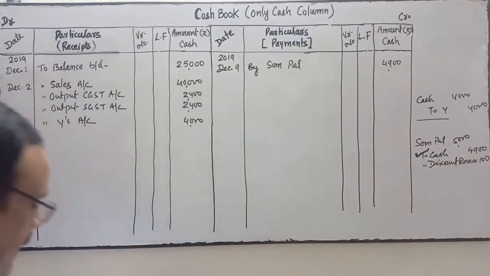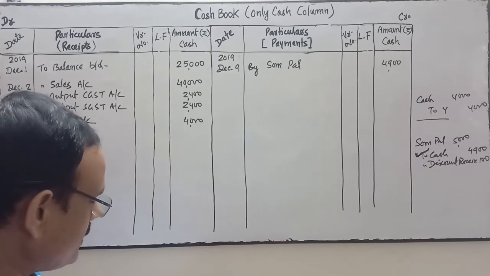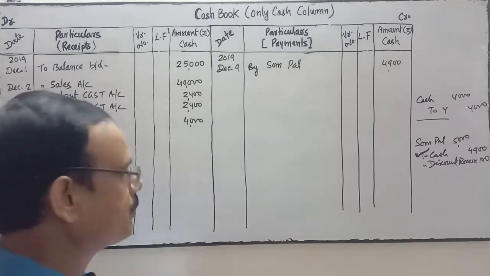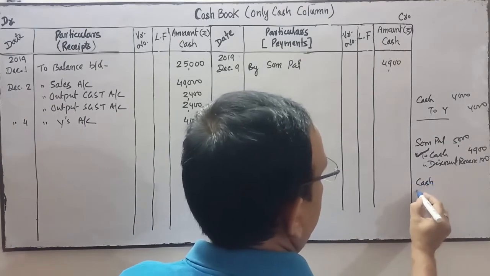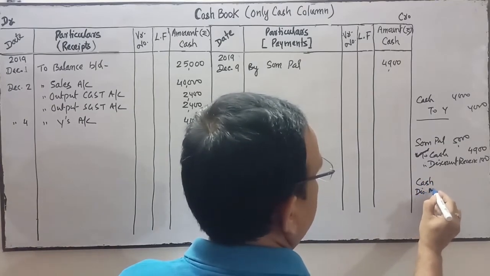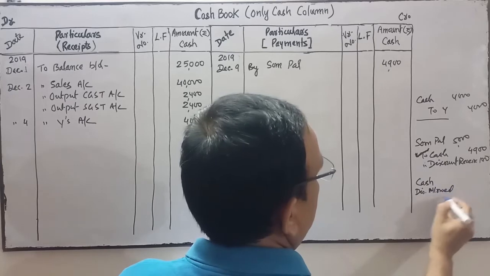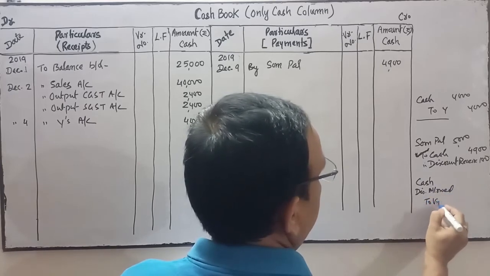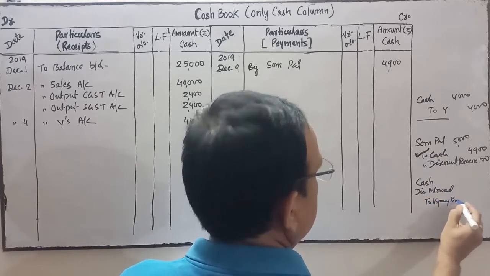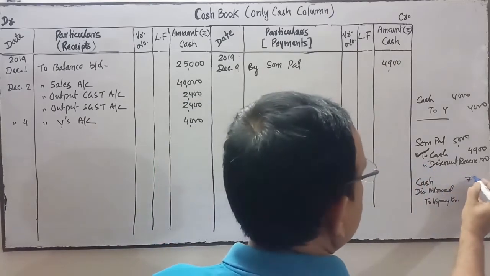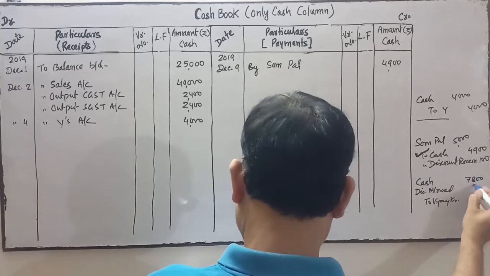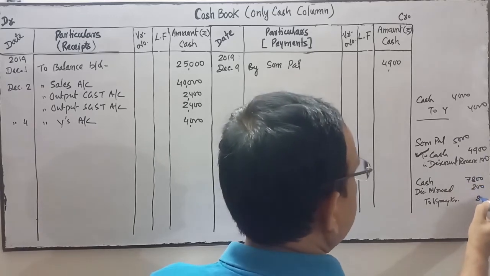Okay. Next is received from Bijay Kumar and discount allowed. Received from Bijay Kumar, so cash account debit, discount allowed account debit to Vijay Kumar. So received cash from Vijay Kumar 7,800. Discount allowed is 200, so it is 8,000.